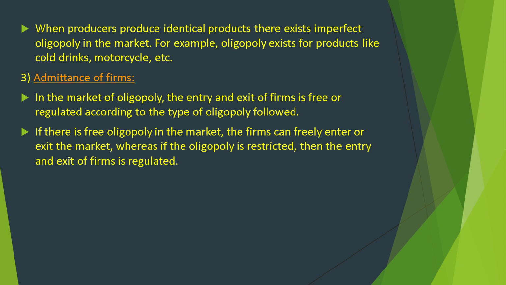Third, admittance of firms. In the market of oligopoly, the entry and exit of firms is free or regulated according to the type of oligopoly followed. If there is a free oligopoly in the market, the firm can freely enter or exit the market, whereas if the oligopoly is restricted, then the entry and exit of firms is regulated.